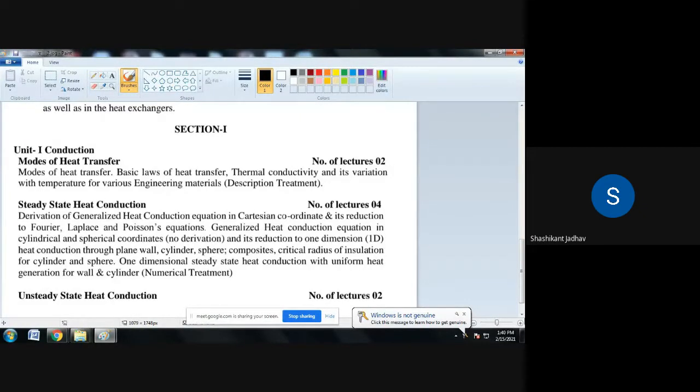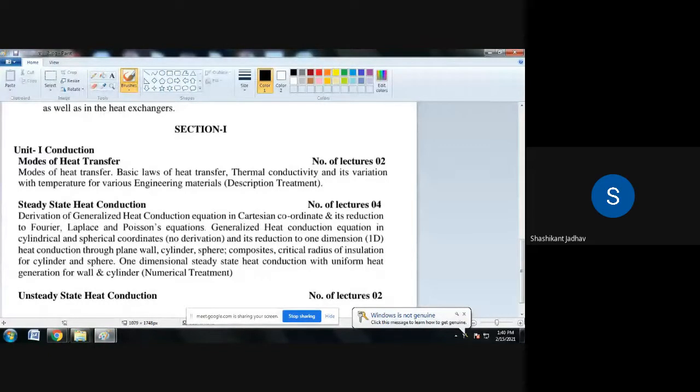Once again, the equation is Q is equal to K into A into dT by dx. Q is the rate of heat transfer. K is the thermal conductivity. A is the surface area perpendicular to the direction of heat flow. dT is the change in temperature, and dx is the thickness of that particular object. By using this, we have to find the unit of thermal conductivity. Can anyone unmute yourself and tell me the unit of K?